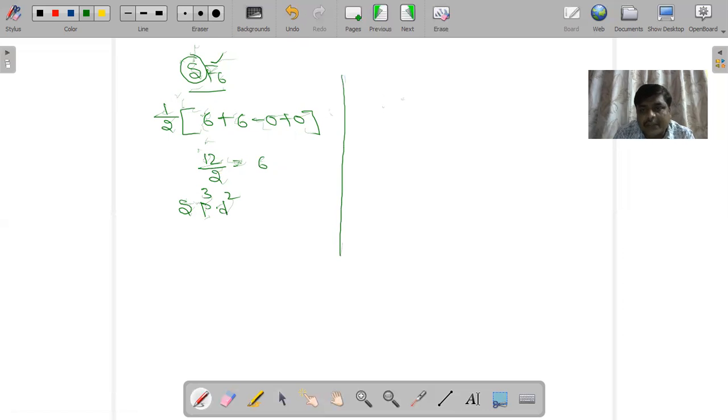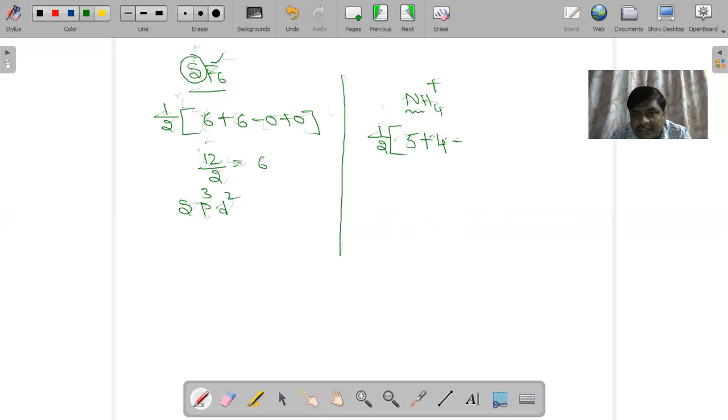Suppose I consider one molecule which has a charge, that is the ammonium ion, NH4 plus. I want to calculate the hybridization for nitrogen in the ammonium ion. So what is the central atom here? Nitrogen. So how do we calculate the hybridization? Half into: nitrogen belongs to 5th group, that means 15th group, so 5 valence electrons will be there. Hydrogen is also a monovalent atom. So 5 plus 4, minus.